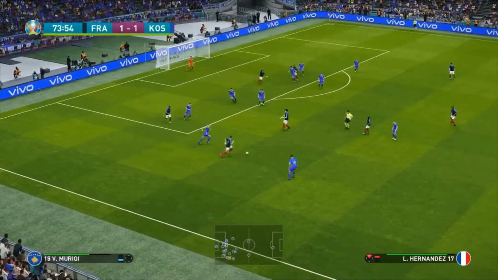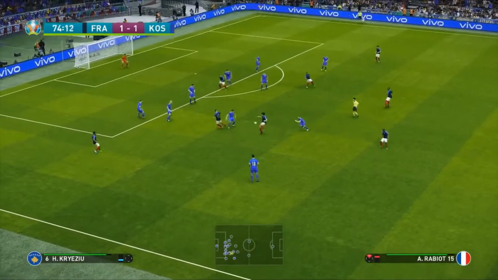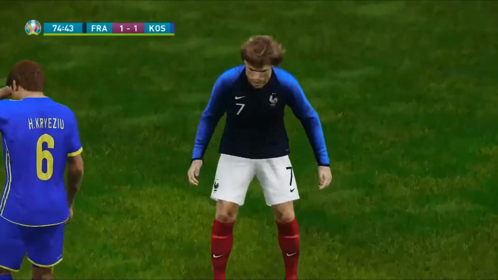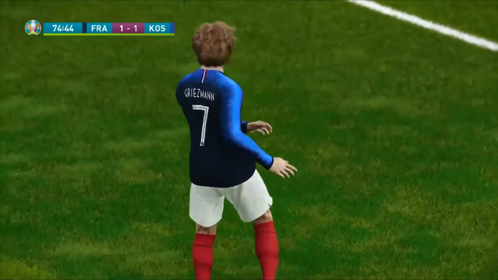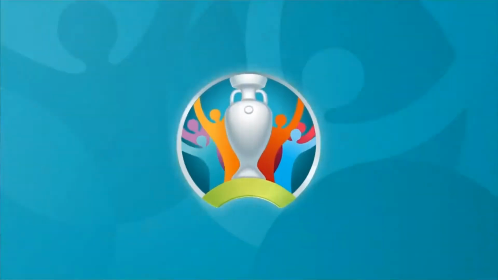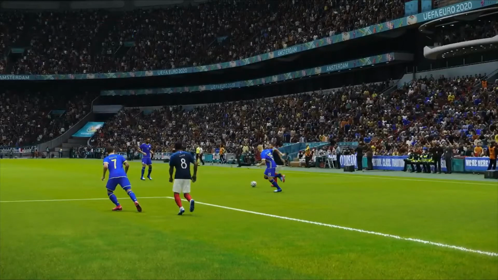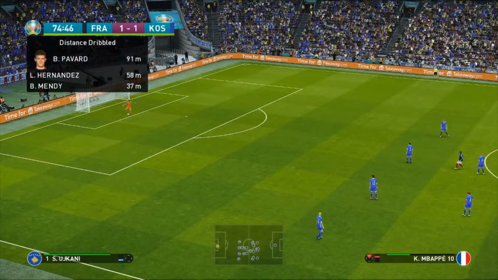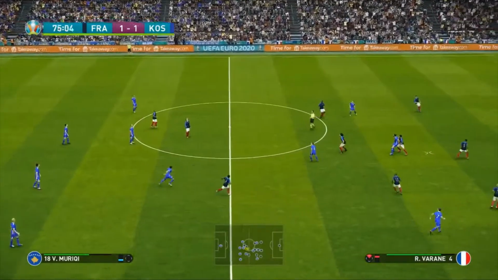Moves it into the middle. Now it's Rabiot. Back to Lamar. Lofted in for Griezmann. And it's over. And well, this French side is getting absolutely frustrated with themselves. 16 minutes in. They're not taking the opportunities they need to in this match. And we go on. 15 minutes to go with this game.